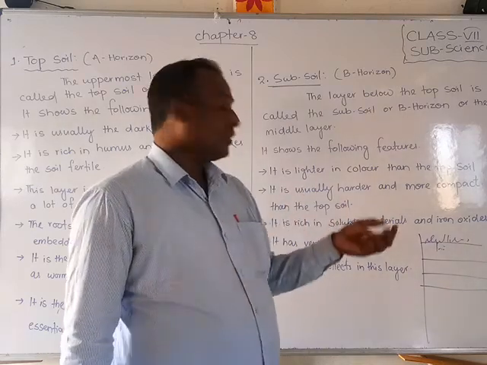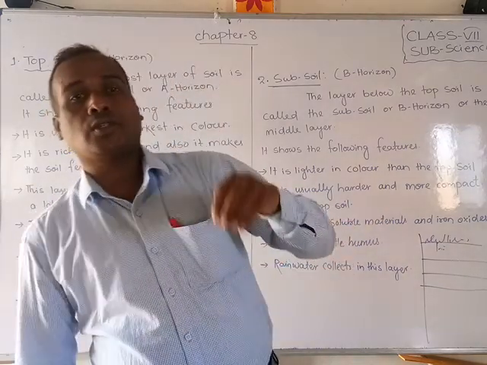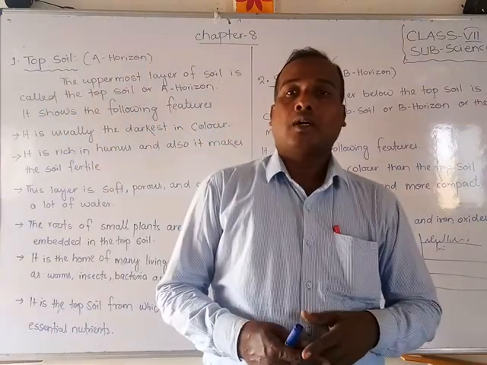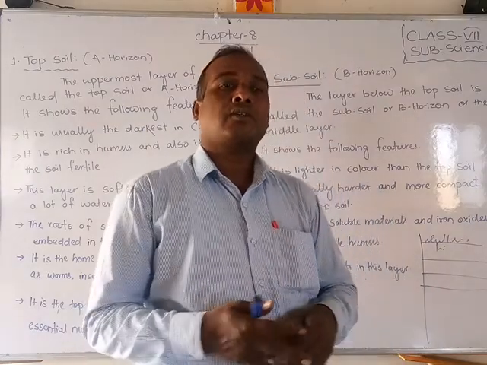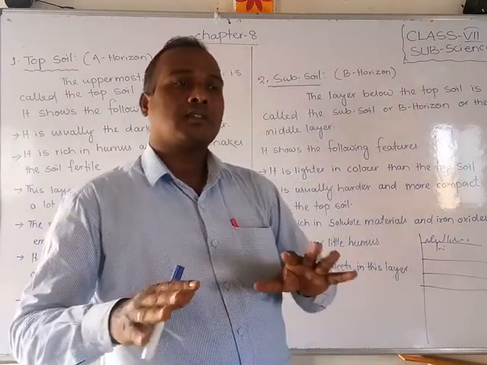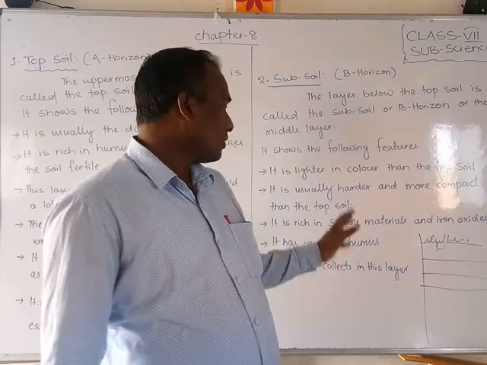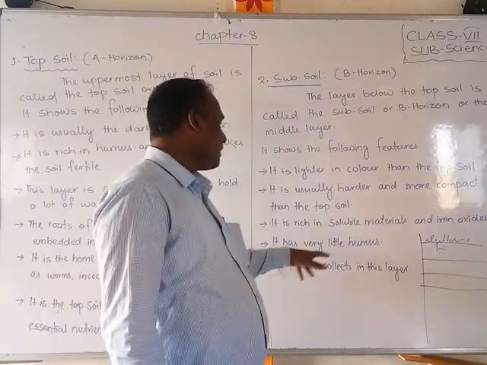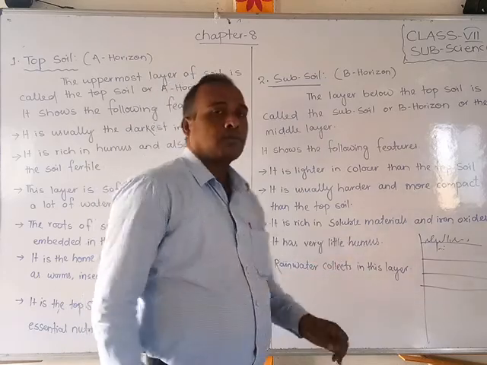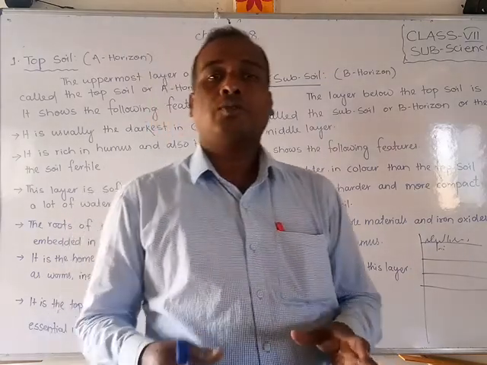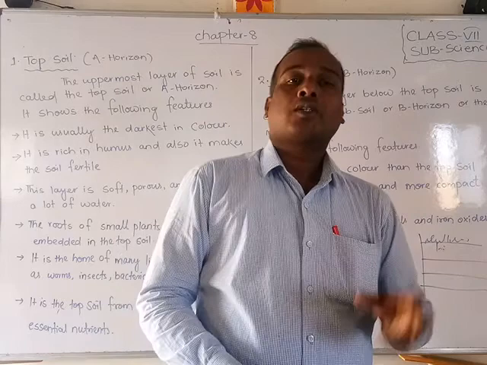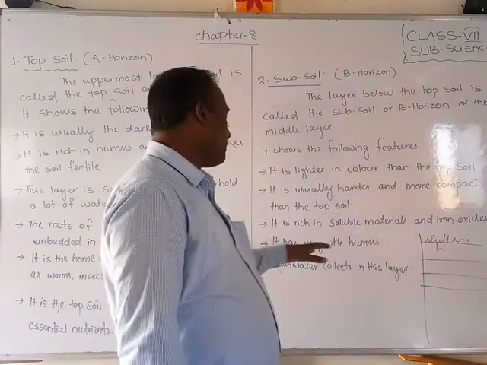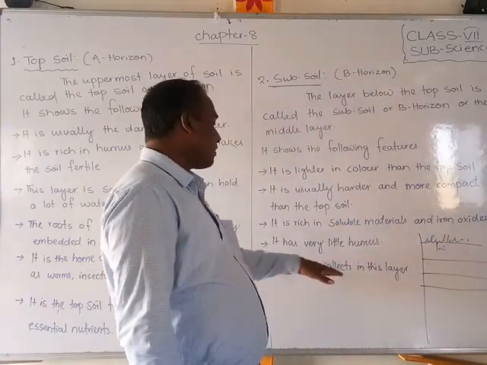It is rich in soluble materials. That means which ones? Materials like iron, other metals, and calcium. These are all soluble materials, and we can get these in the subsoil. It has very little humus. More humus is present in the topsoil, but the subsoil has little humus. And rainwater is collected in this layer.